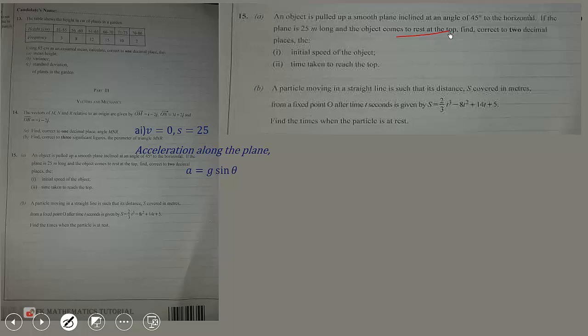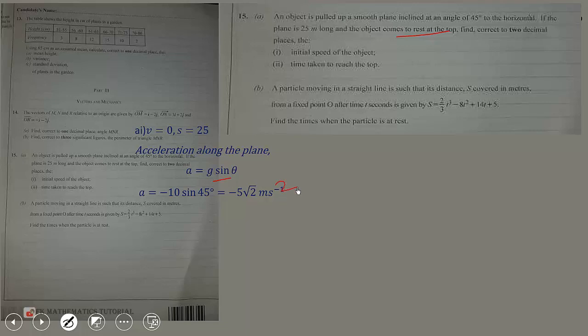So in actual fact, it's a retardation because it is acting downwards. So the acceleration due to gravity will be negative 10. Substitute into this formula, we get a equal negative 5 root 2 meters per second squared. So the retardation is 5 root 2 meters per second squared.